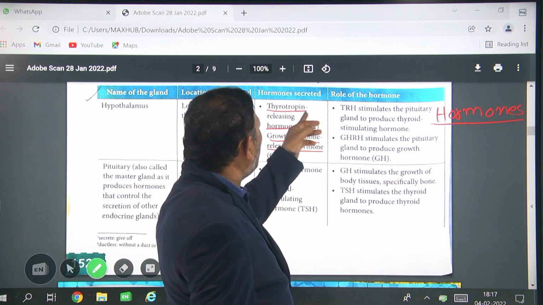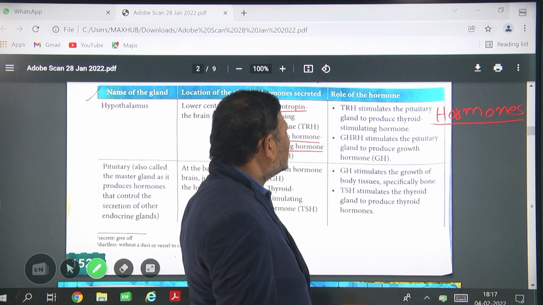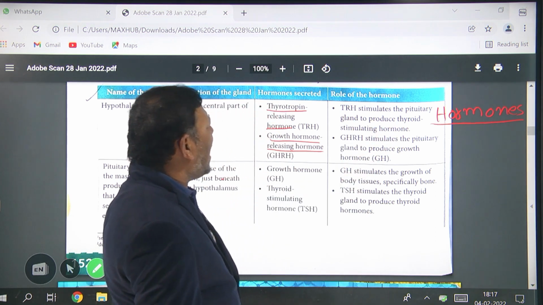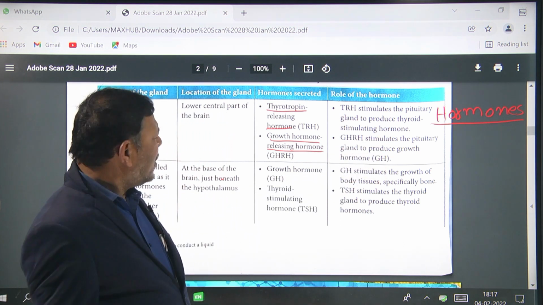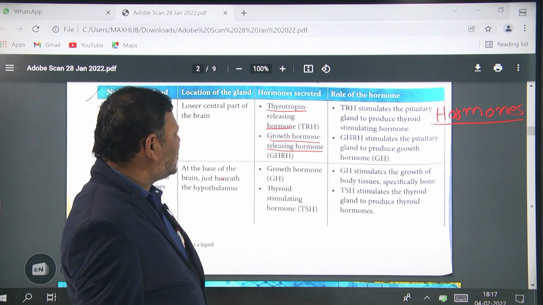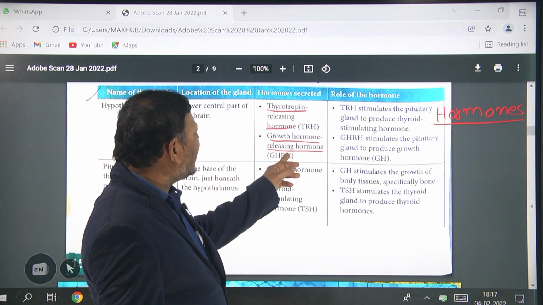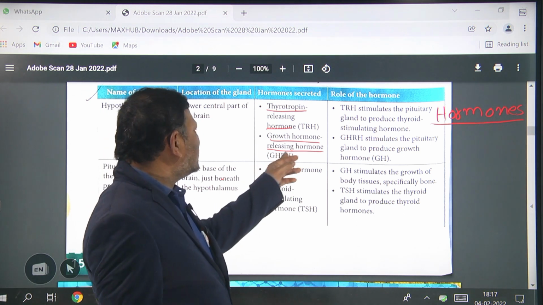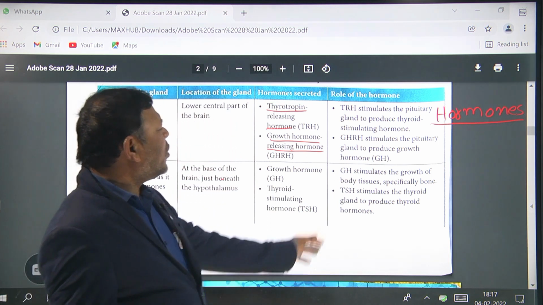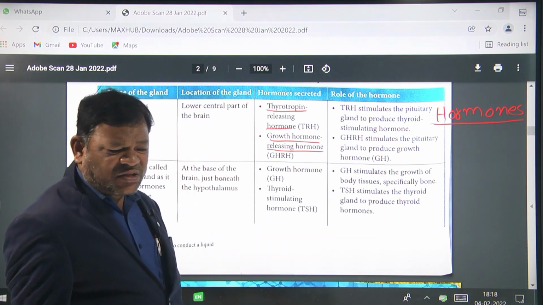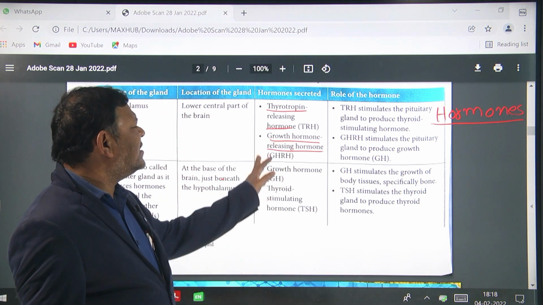TRH, thyrotrophin releasing hormone, stimulates the pituitary gland to produce the thyroid stimulating hormone. And GHRH, growth hormone releasing hormone, stimulates the pituitary gland to produce the growth hormone. GH means growth hormone. GHRH means growth hormone releasing hormone.